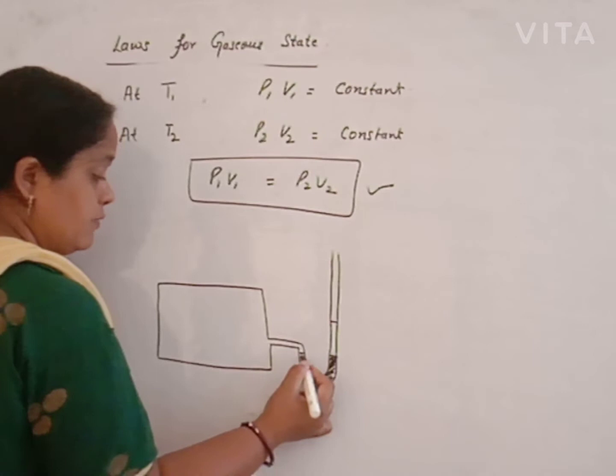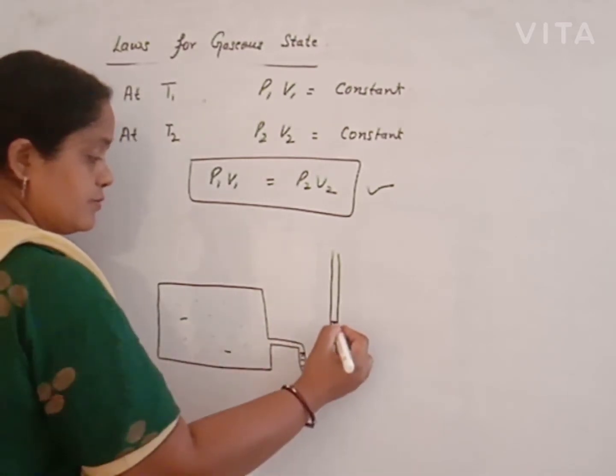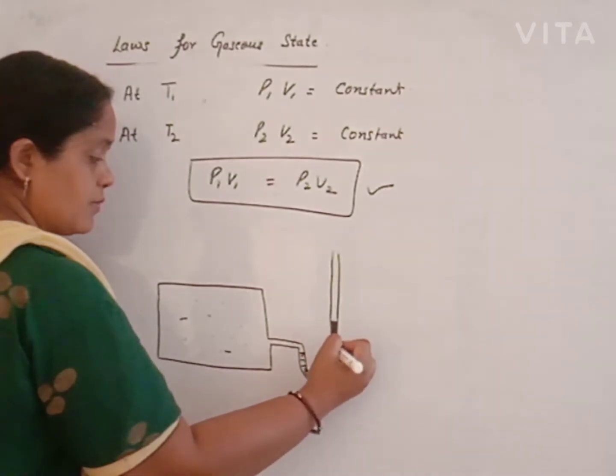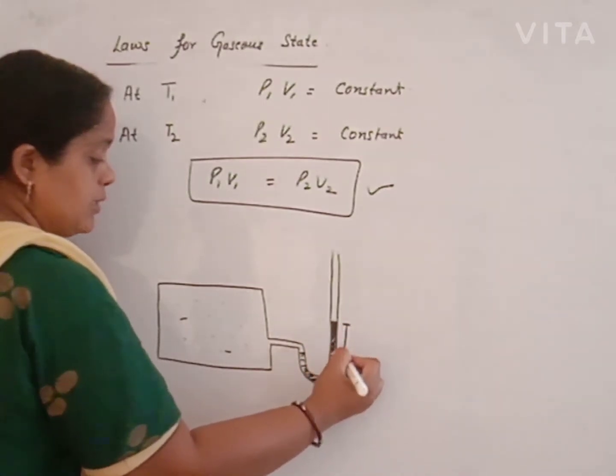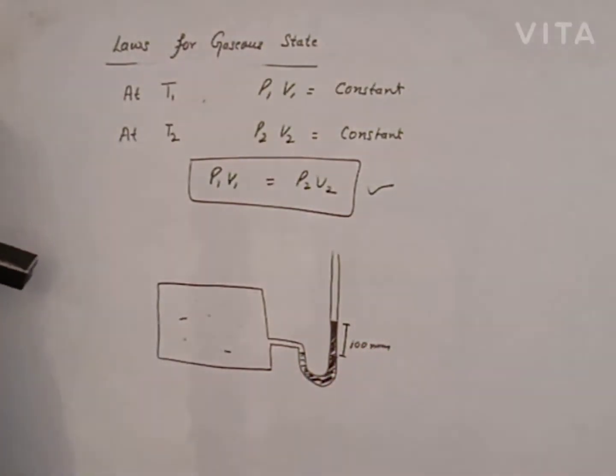Initially, when we fill gas in it, suppose the pressure is 100 mm.